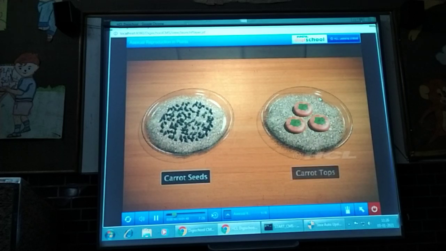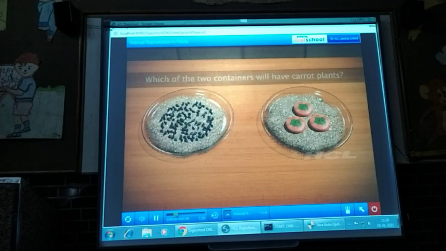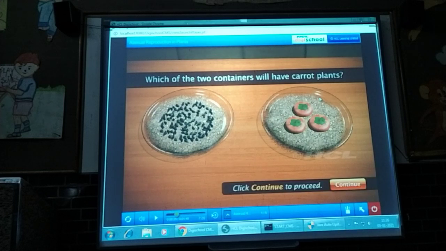And in container B, we're going to put carrot tops. Which of the two containers will have carrot plants?